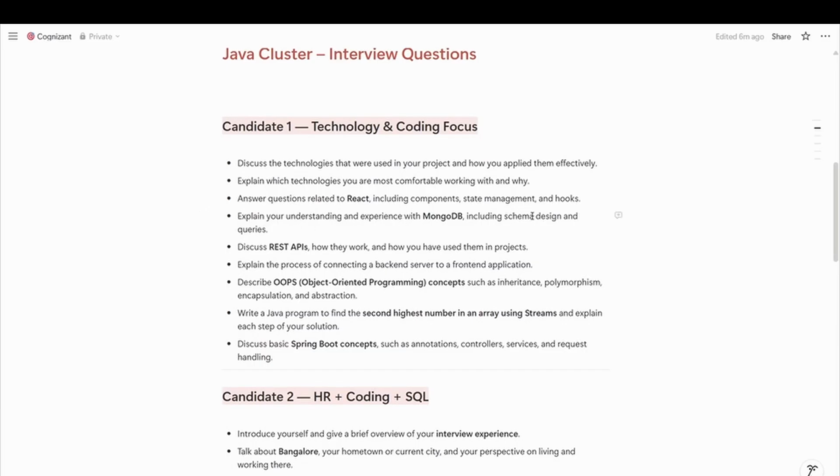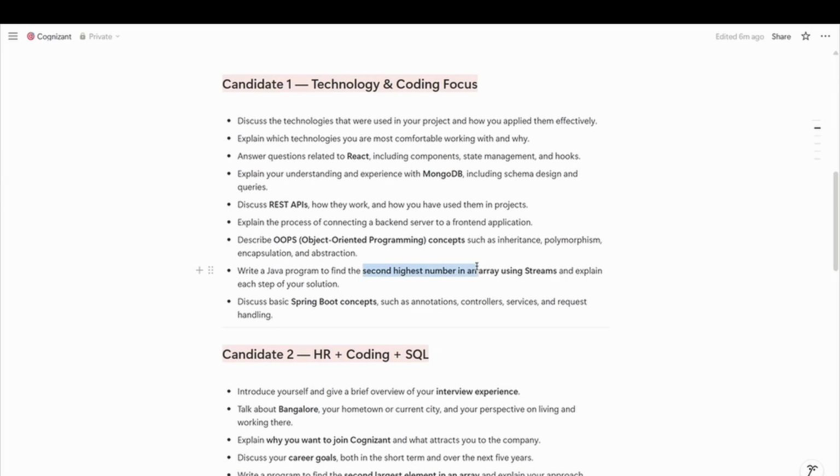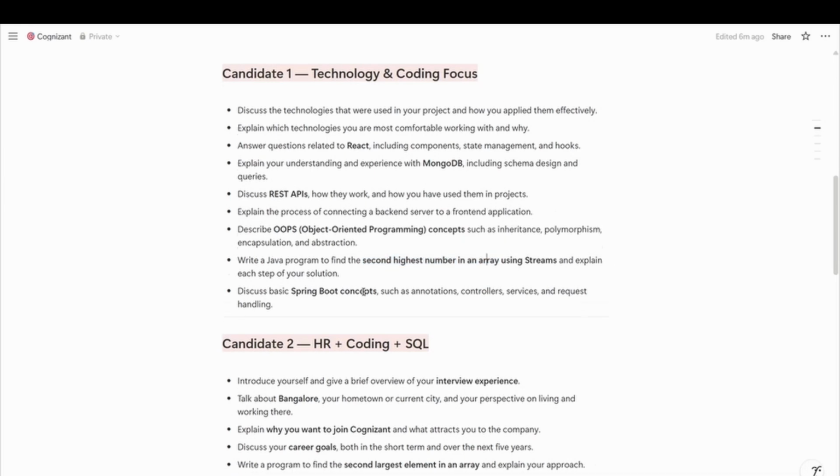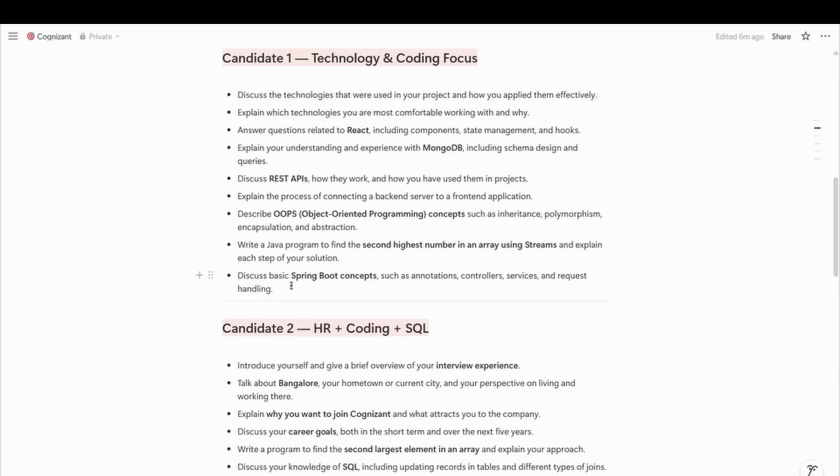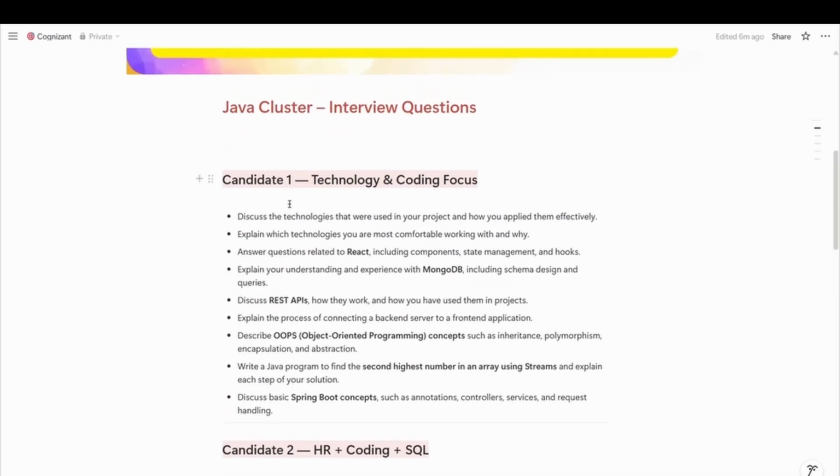After that, he was asked about OOPS concepts: inheritance, polymorphism, encapsulation, and abstraction. He was asked to write a Java program to find the second highest number in an array using streams and explain each step of his solution, and basics about Spring Boot concepts like annotations, controllers, services, and request handling. So this was the experience of candidate 1.